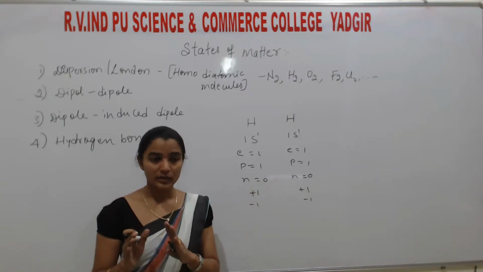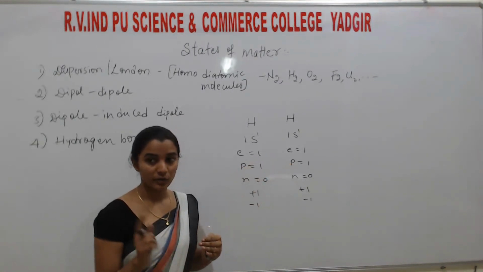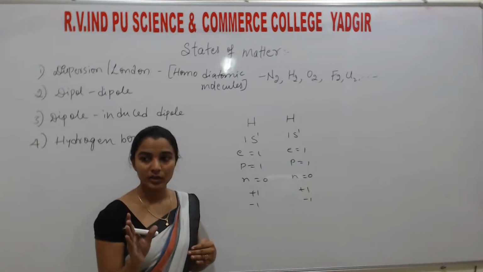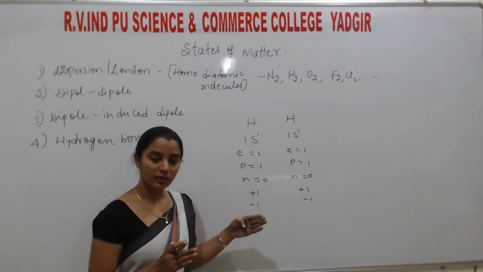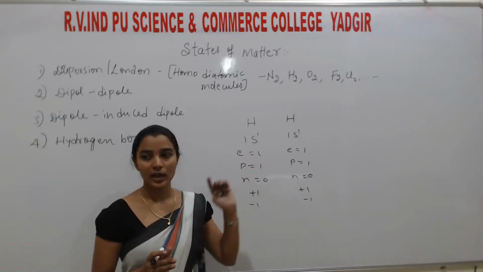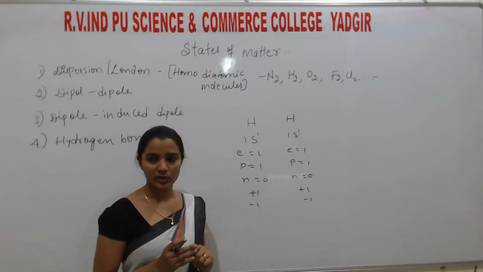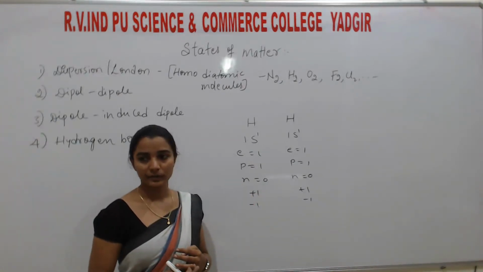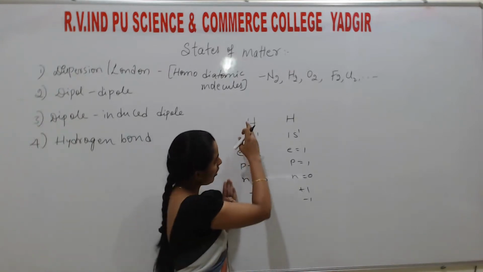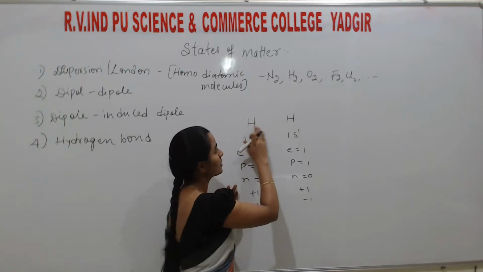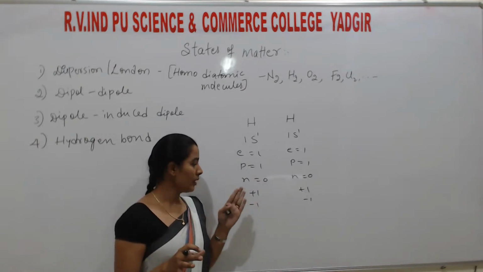That's why, as I told you, the alkali metals are considered from lithium to francium. I didn't include hydrogen, right? Why? Because hydrogen shows the properties of alkali metals as well as halogens. So they can exhibit +1 as well as -1 oxidation state. In the hydrogen chapter, I will explain. Okay, that is anomalous, means different behavior of hydrogen. So all the properties are the same, charge is the same, electrons are the same, everything is the same.